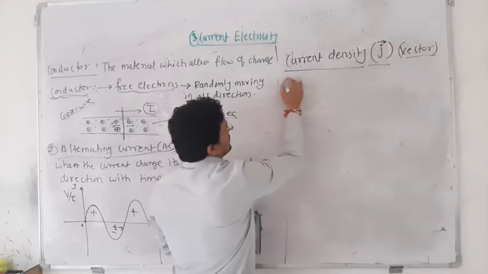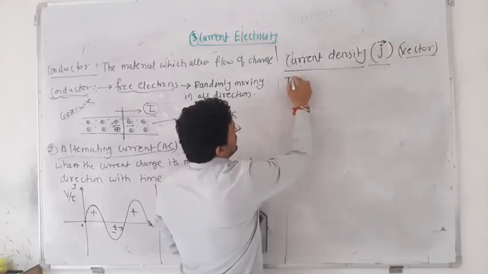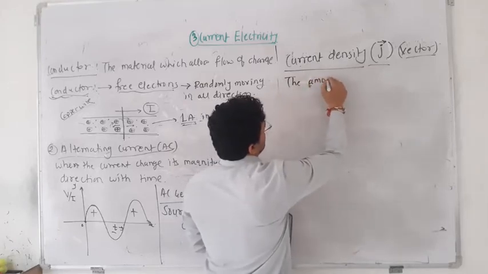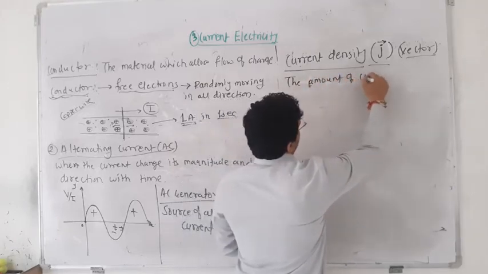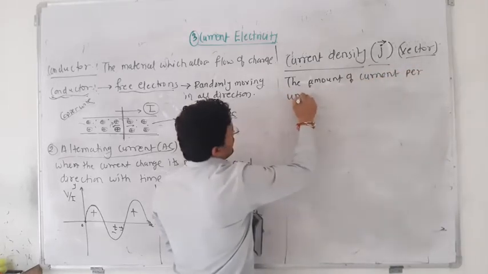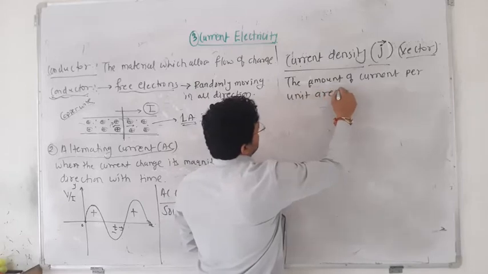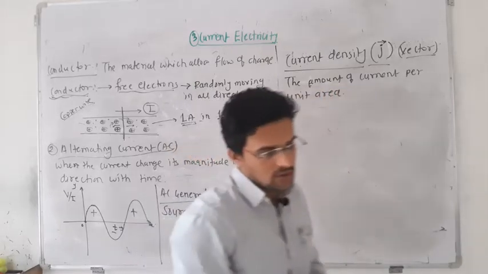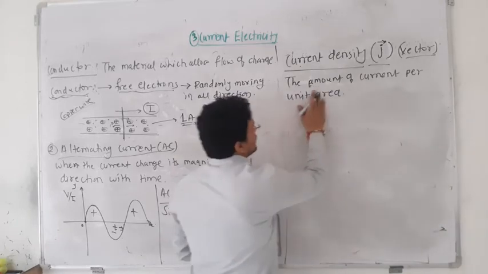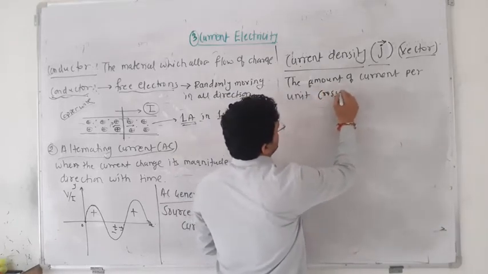It is nothing but simple. The amount of current per unit area. This is the definition: current flowing per unit area, or per unit cross sectional area.